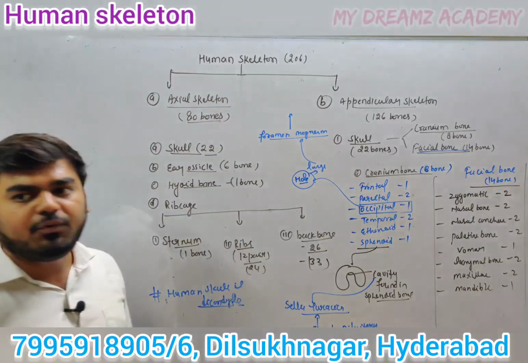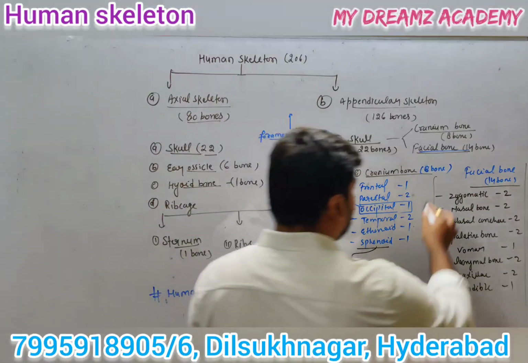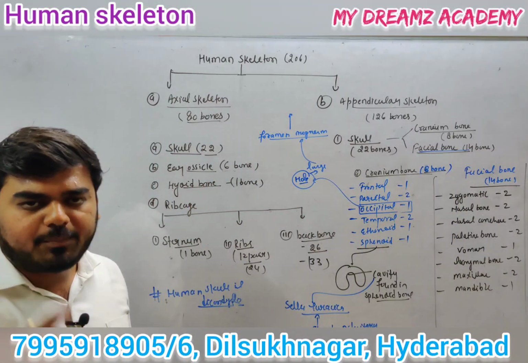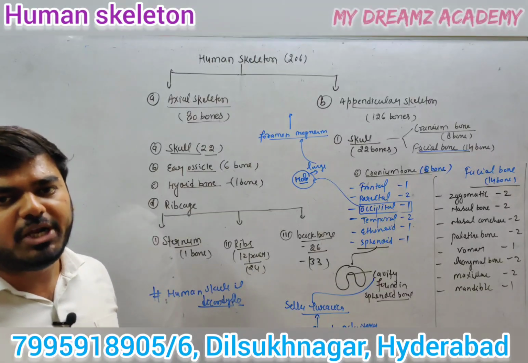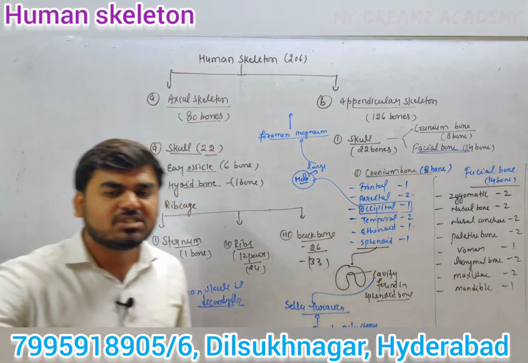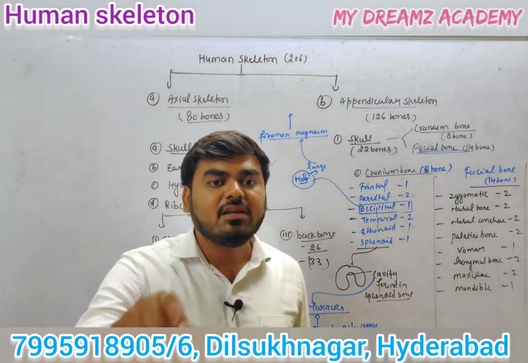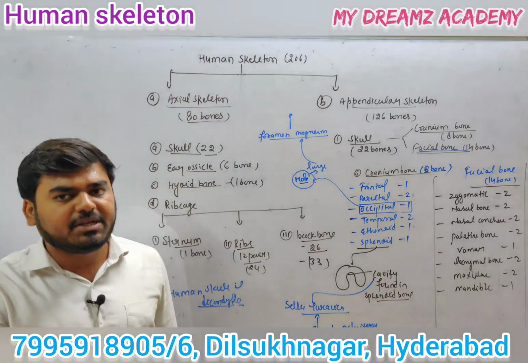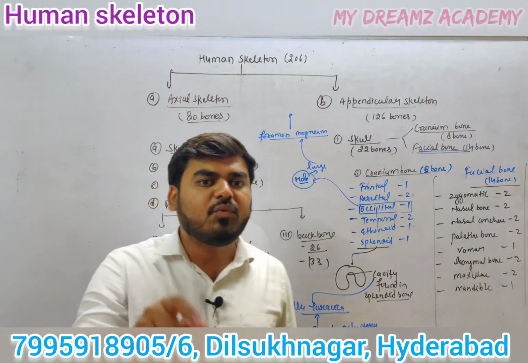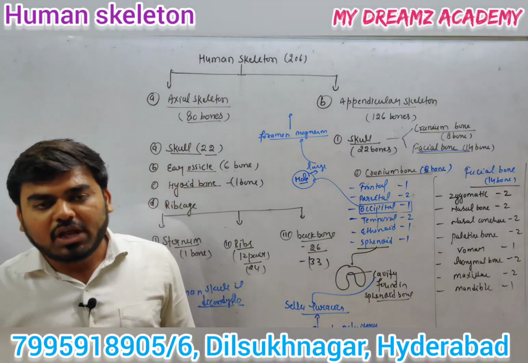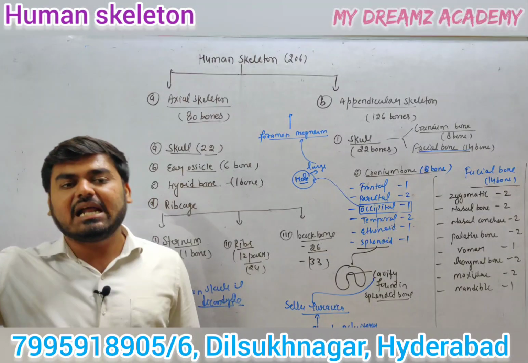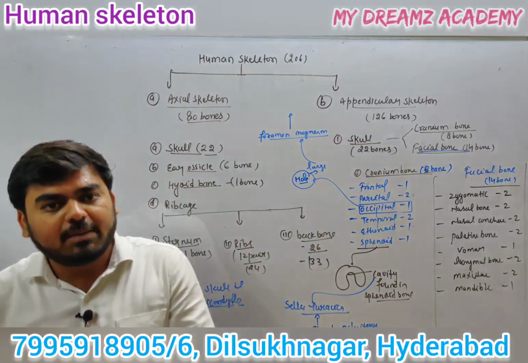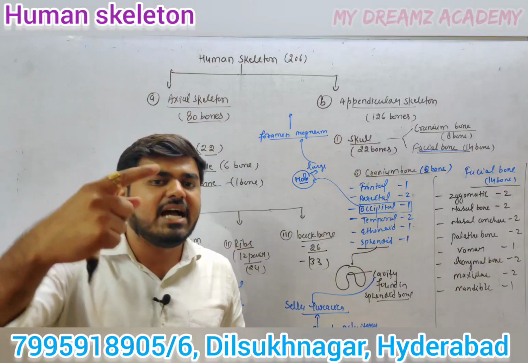That's why they are known as the facial bones. In the cranium region, how many bones? 8 bones: frontal, parietal, temporal, occipital, ethmoid, as well as sphenoid. The cavity of the sphenoid is the sella turcica, the location of the pituitary gland. The hole in the occipital region is the foramen magnum, where the brain exits out as the spinal cord. The human skull is a dicondylic skull because it attaches with the first backbone, known as the atlas.